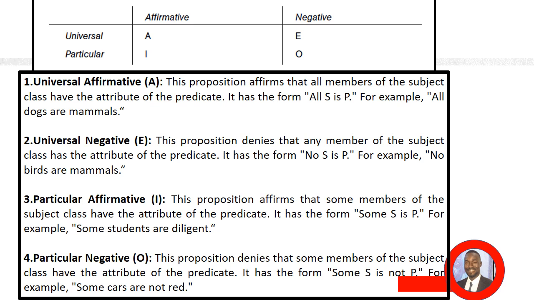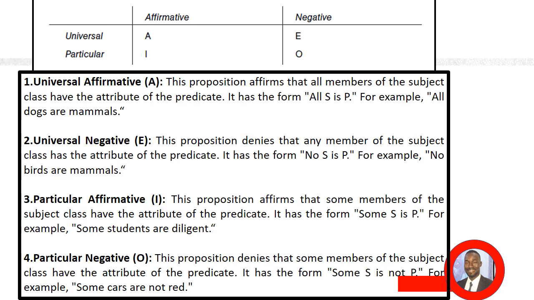The third is the particular affirmative, which says that a particular quantity has an affirmative quality, and is denoted by letter I. This proposition affirms that some members of the subject class have the attributes of the predicate class. It has the form some S are P. For example, some students are diligent.